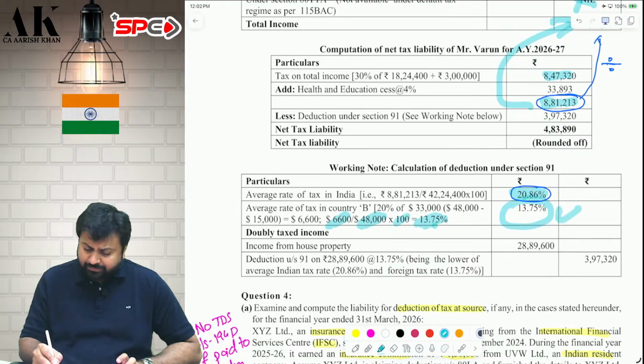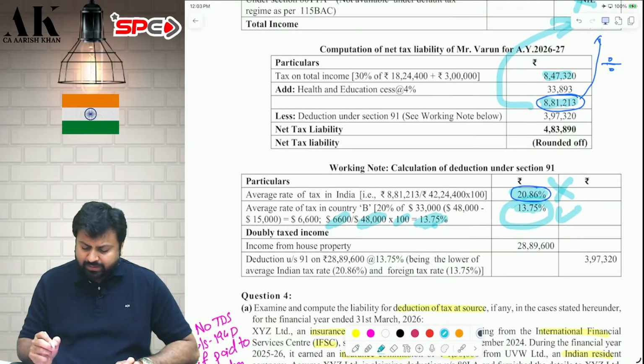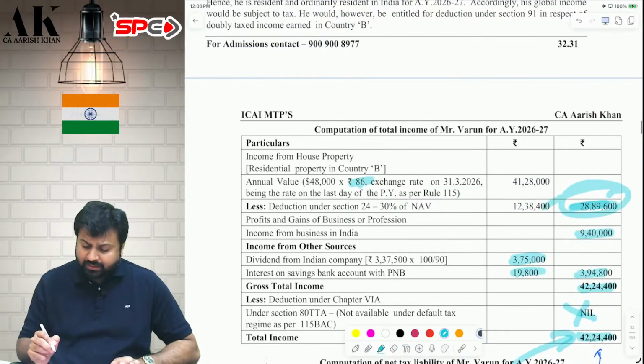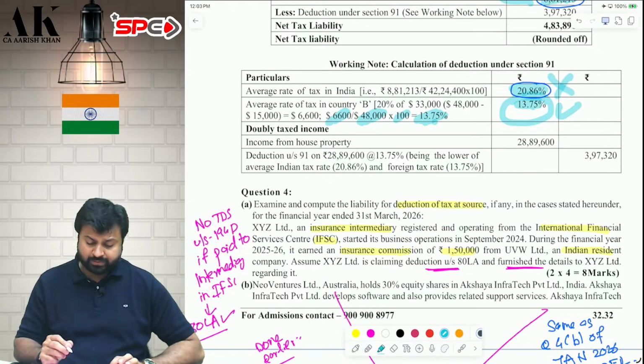Therefore, the relief will be 13.75%, not 20.86%. I hope it is clear to all of you. This 13.76% he will apply on doubly taxed income. Doubly taxed income is 28,89,000. I hope it is clear. Is it clear? Check it, please.